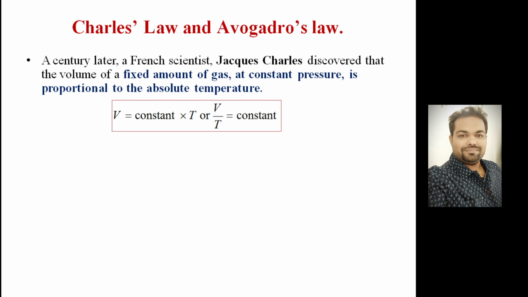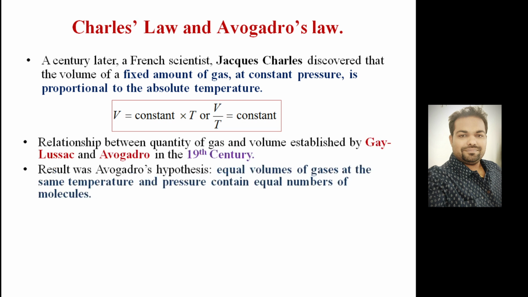If you remove the directly proportional sign, you will get a constant, right? Proportionality constant. So you can say V divided by T is equal to constant. This was given by Charles. Then later on, the relationship between quantities of gas and volume was established by Gay-Lussac and Avogadro in the 19th century.